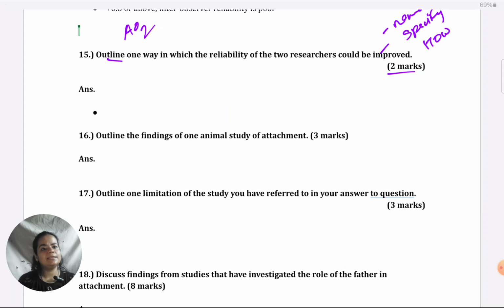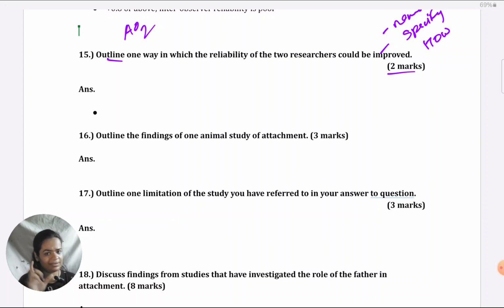Another way of increasing reliability would be to video record the behaviors and then watch them multiple times, rewinding, forwarding, like going back, going forward into the video as many times as is necessary, so that if there are any confusions or discrepancies about the behaviors they can be re-watched and the researchers can mark them off on their checklist after due consideration.